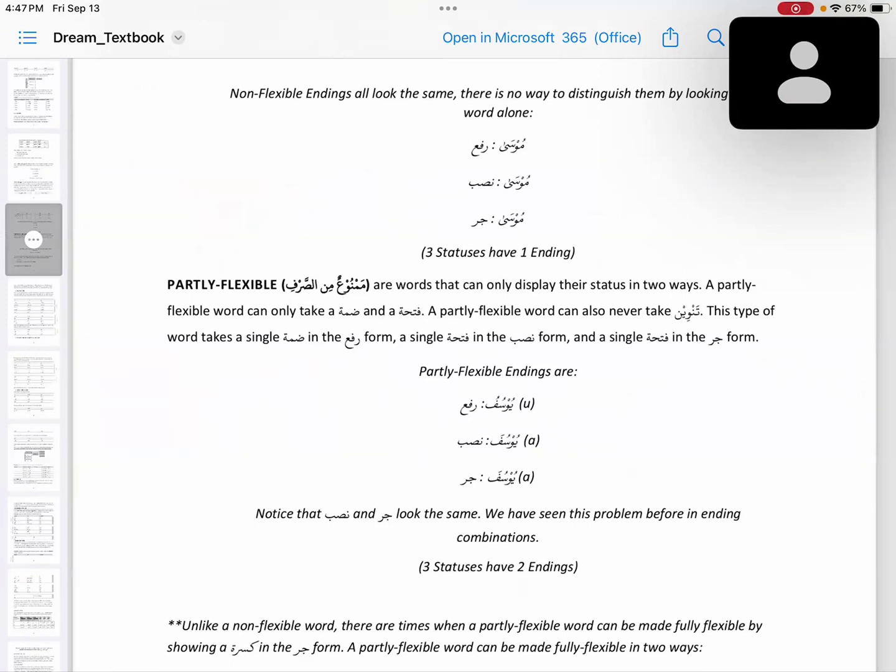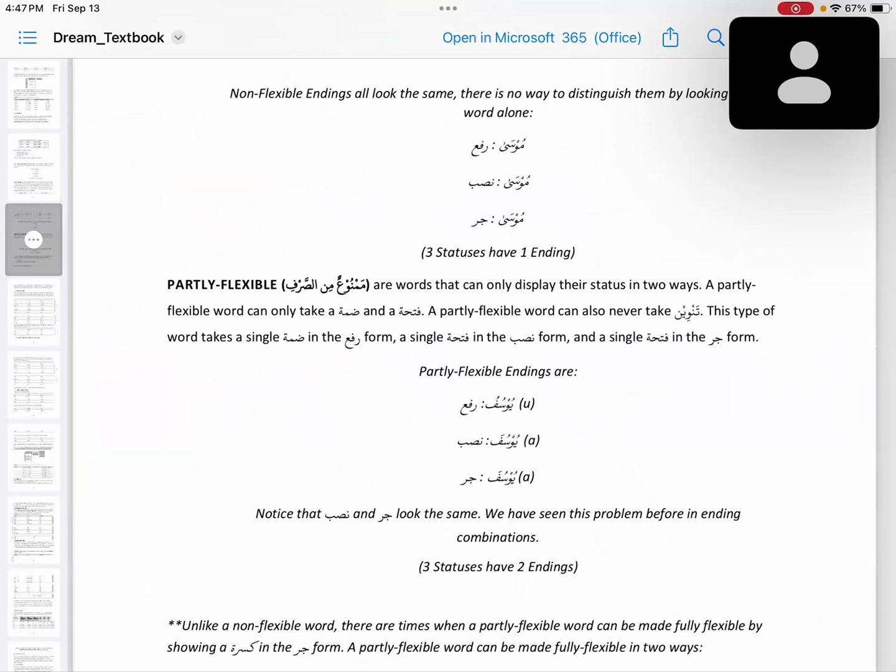Partly flexible, and they are known as Mamnu Minas Sarf. They can only display their status in two ways. Partly flexible words are words that can only display their status in two ways.